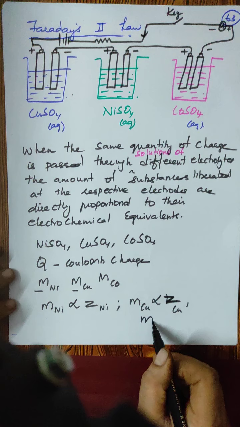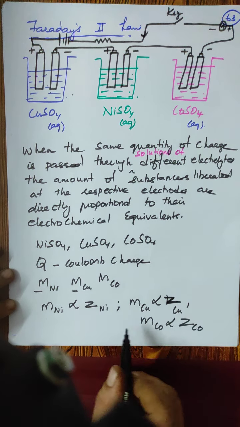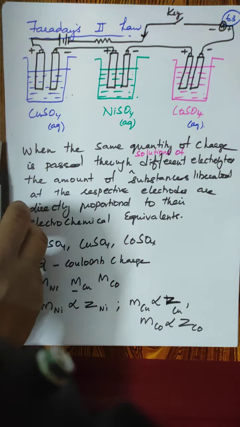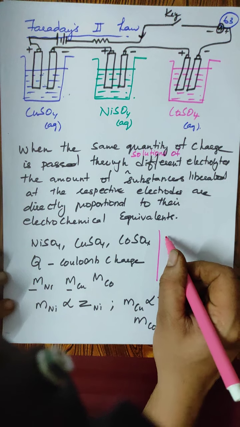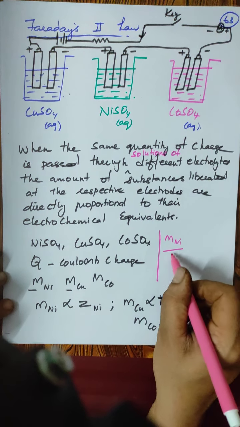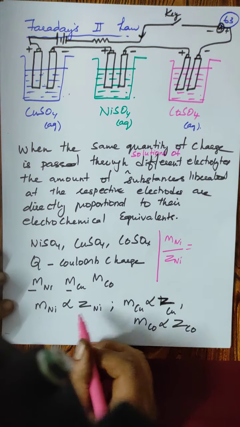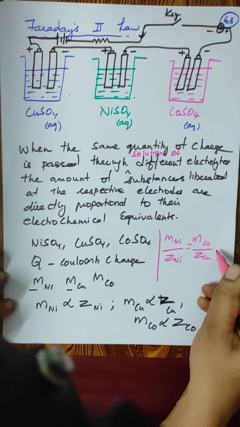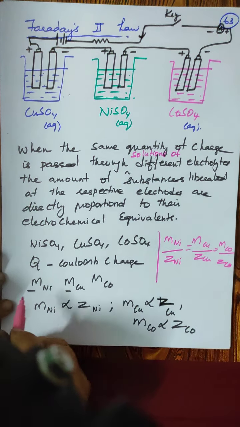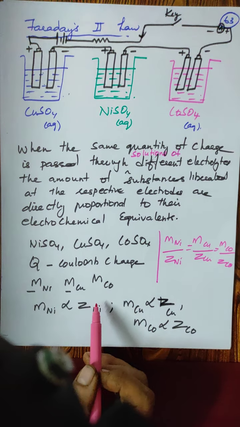The mass of cobalt is directly proportional to Z of Co. In other words, I could also write this as M of Ni by Z of Ni, when this goes to the other side, equals M of Cu by Z of Cu, which is equal to M of Co by Z of Co.